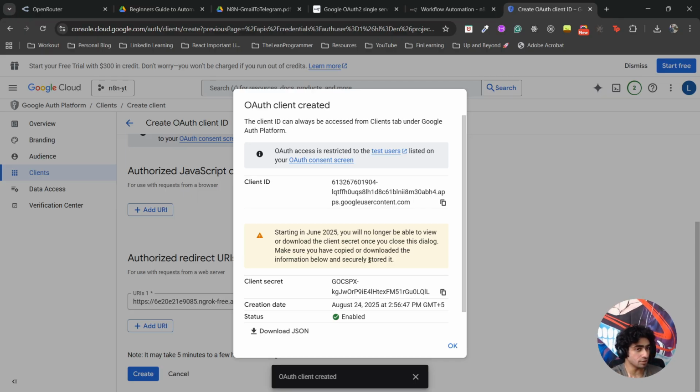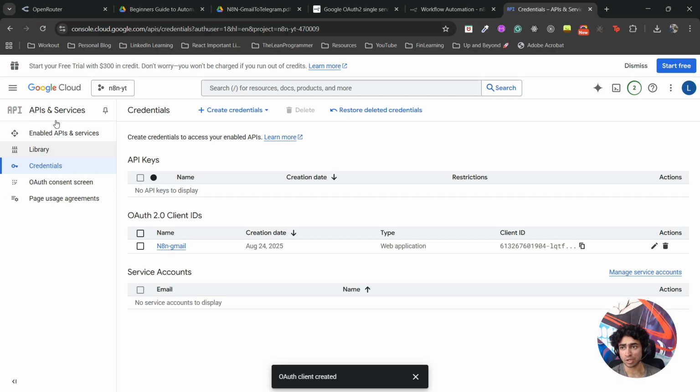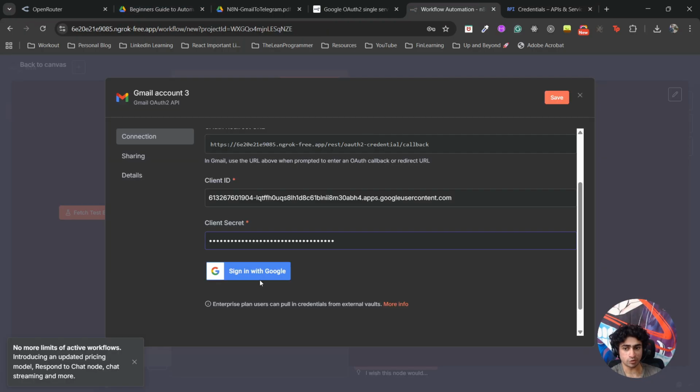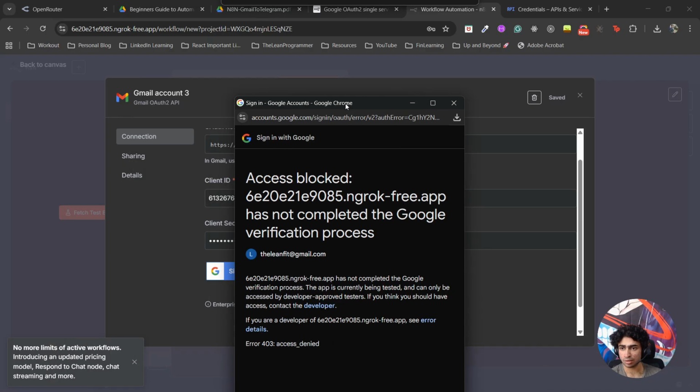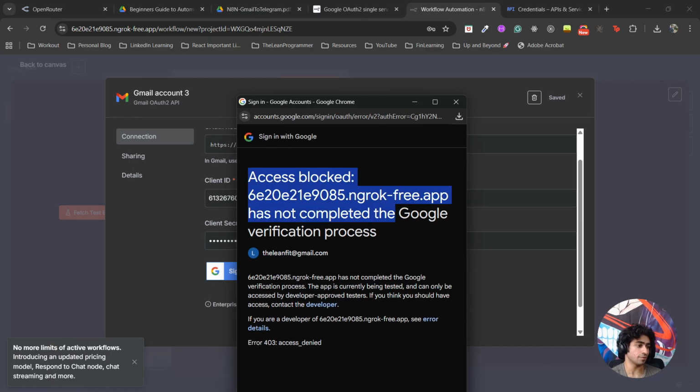If you're doing it for your personal automation, only for your personal email, that's fine, right? You can act like a test user. So let me repeat myself if you didn't understand. Right now, if you try to sign in with Google, it will fail. Let me show you. Let's open the Gmail account I have created, and I'm trying to sign in. Okay, it says access blocked, right? Because this is not yet a production application and my app has not completed the verification process for Google.